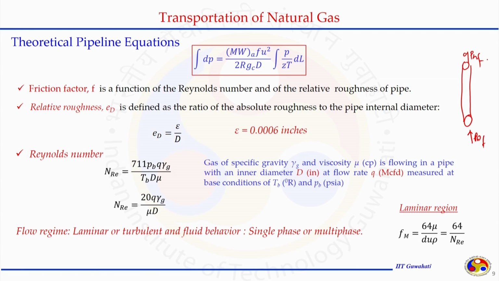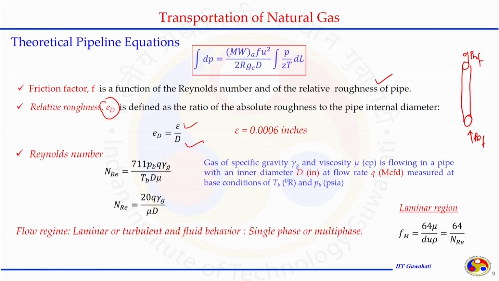We discussed the phenomena with some inclination, and later on we solved the problem for the vertical flow system. Let us come back to our problem, where we said the friction factor f is a function of Reynolds number and of relative roughness of the pipe. We know by the definition of f, or from the Moody's chart, that it depends on how to estimate the relative roughness, epsilon by d. It is defined as the roughness of the pipe relative to the pipe internal diameter.